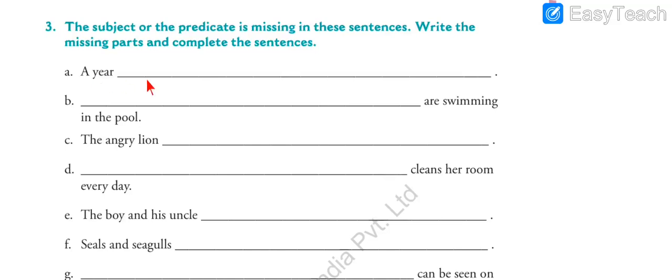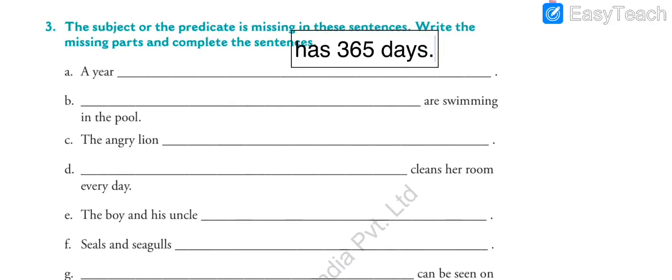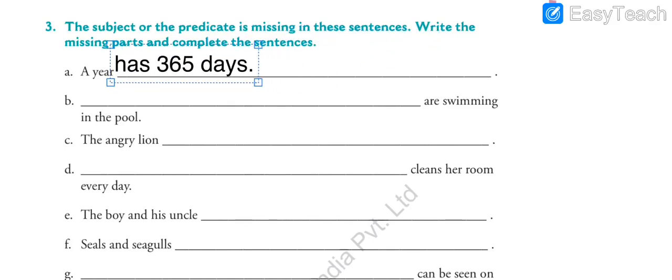The first one, a year, dash. Now, here we can write so many things. A year, how many days does it have? A year has 365 days. So this is one of the ways we can complete the sentence. A year has 365 days. So let me place it over here.